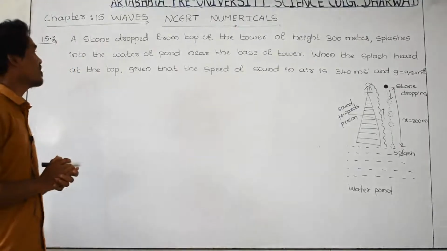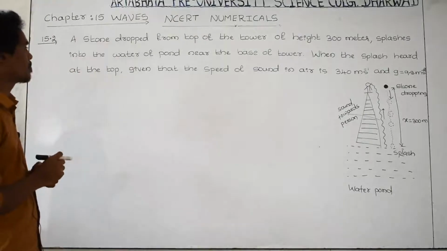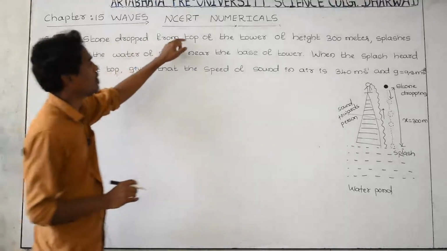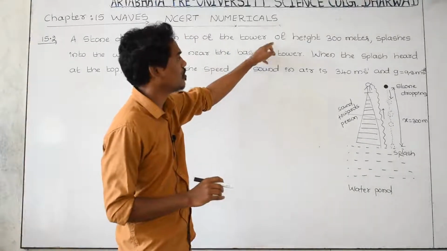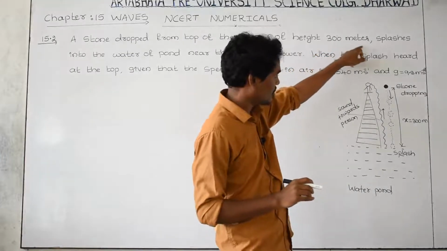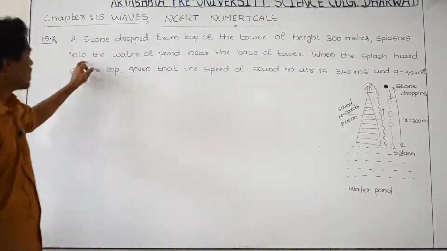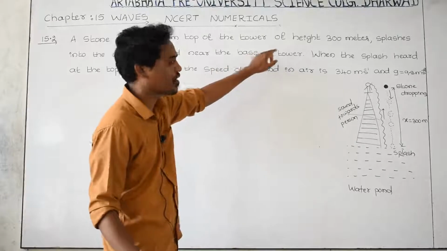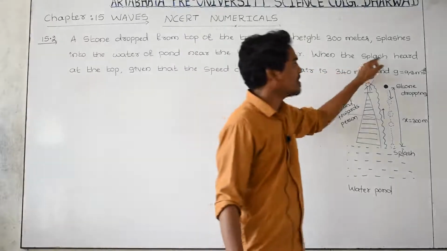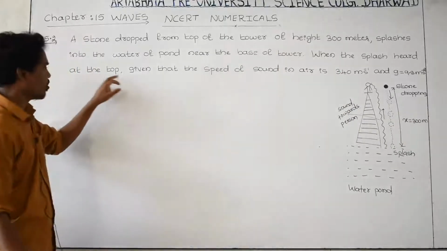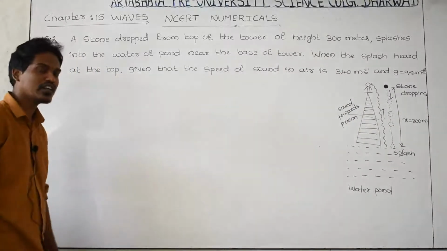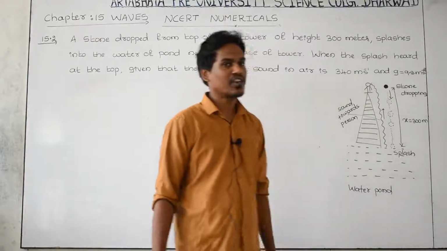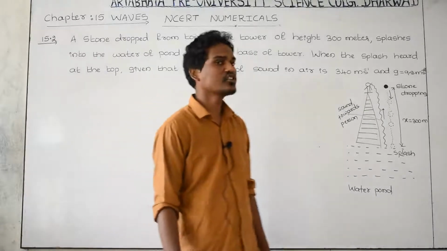Go to the next question, that is exercise number 15.2. Read the question first, what he has given. A stone dropped from the top of a tower of height 300 meter splashes into the water of a pond near the base of the tower. When the splash is heard at the top, given that the speed of sound in air is 340 meter per second, and acceleration due to gravity g is equal to 9.8 meter per second square.